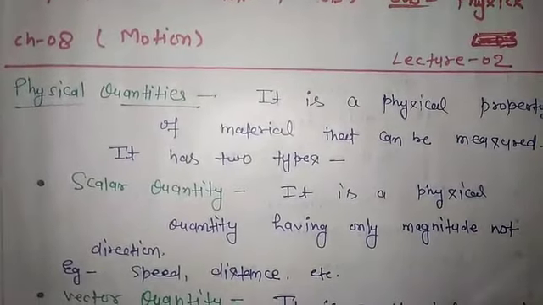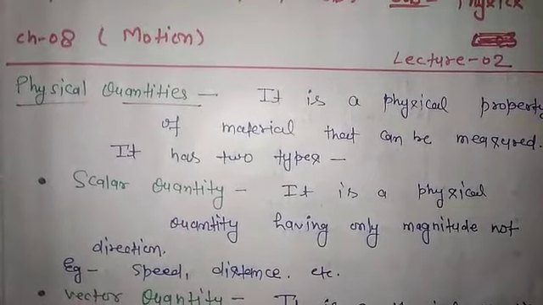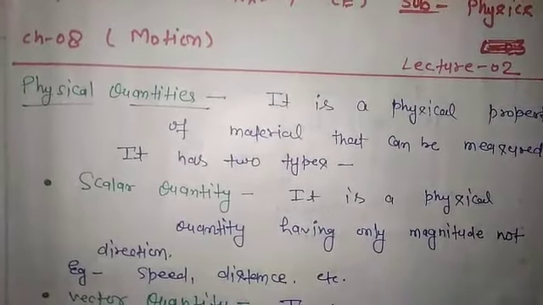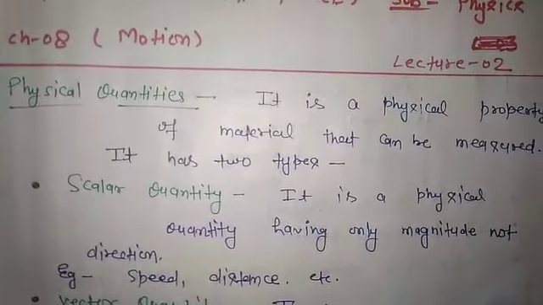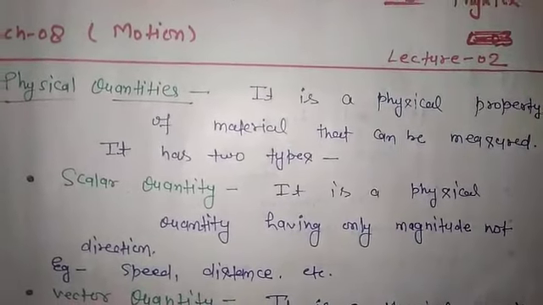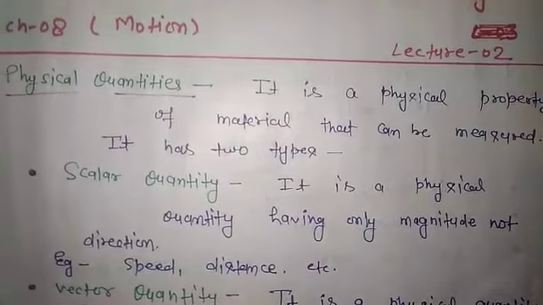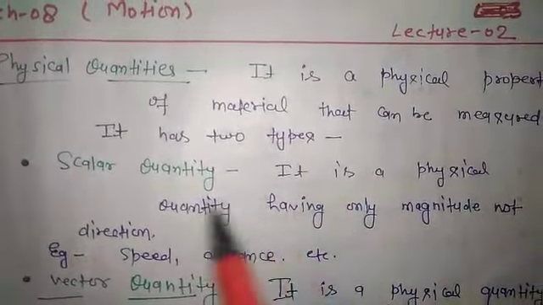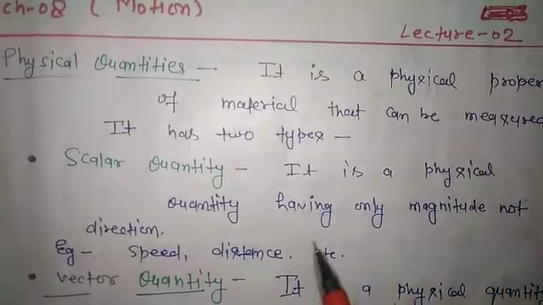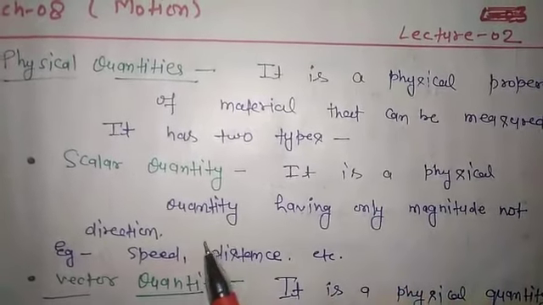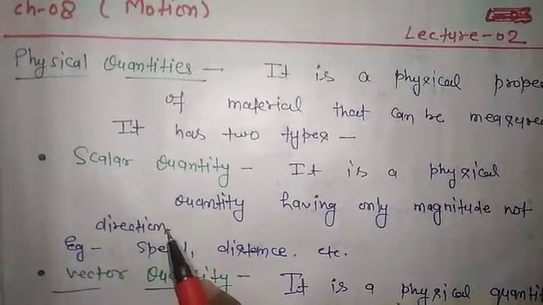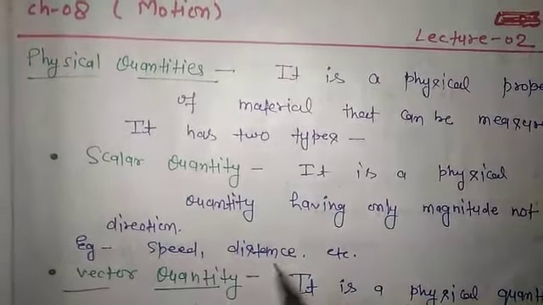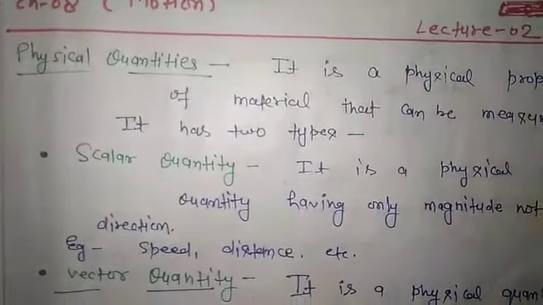For example, weight, mass, distance, and volume, etc. These can be measured, and are known as physical quantities. It has two types. First, scalar quantity. It is a physical quantity having only magnitude, not direction. For example, speed, distance, and mass.